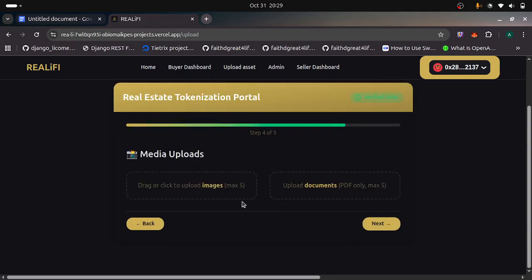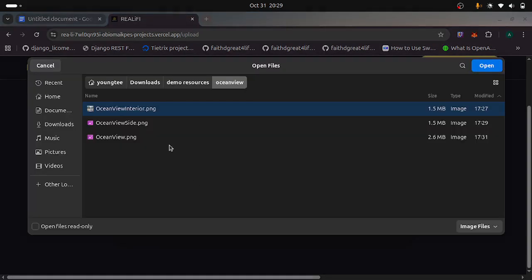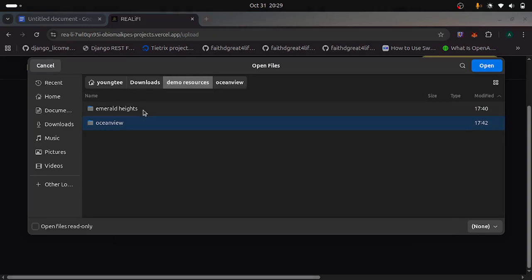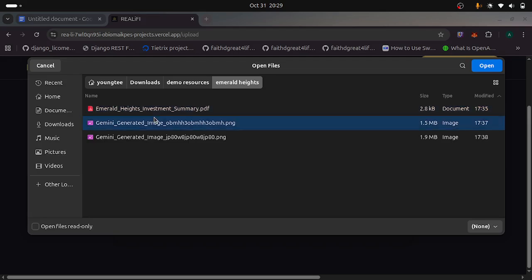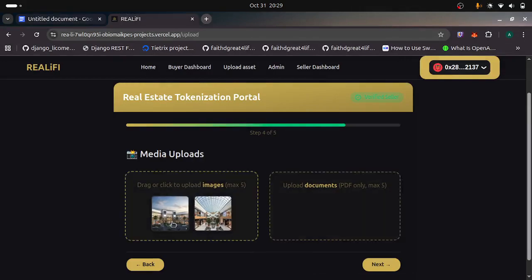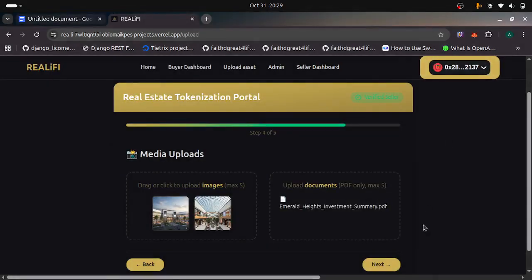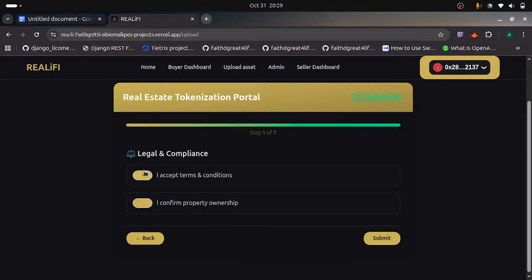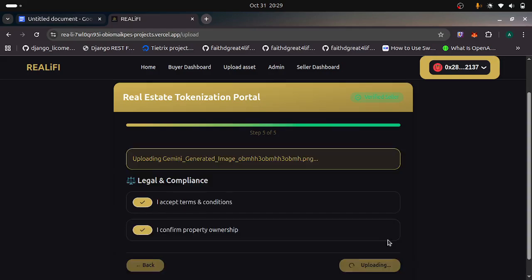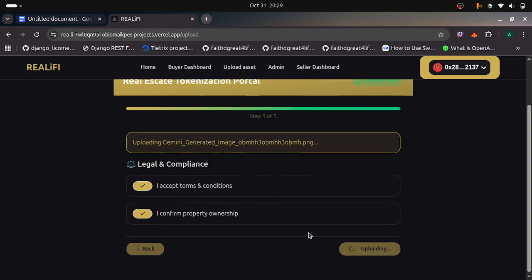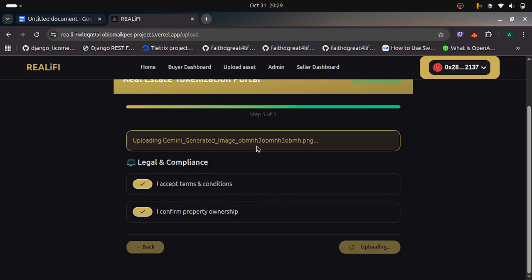Then next, upload images. You can just see a preview of the image here. And then the next, legal and compliance. Yeah, so now we submit. It's uploading to IPFS, then it will be signed into the smart contract. So you have to be patient with it a little bit for it to upload.